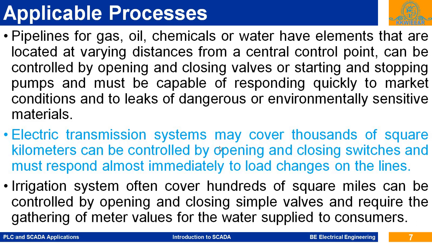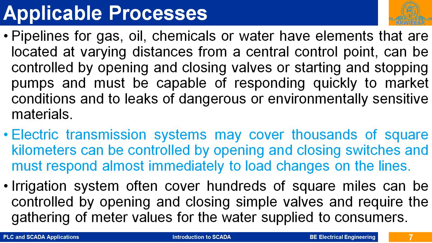So in the electrical transmission system, electricity is generated at a hydroelectric plant, thermal power plant, or by using windmills or renewable energy at a remote location, and from there it is transferred to the load center. During this transmission, energy is stepped up for transmission purposes, and for distribution purposes it is stepped down again.